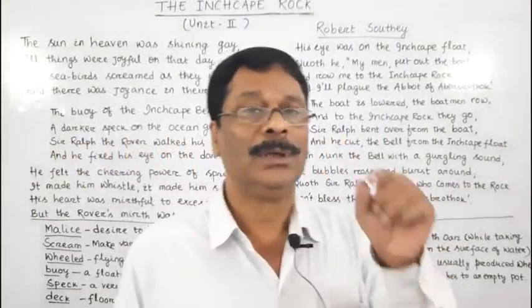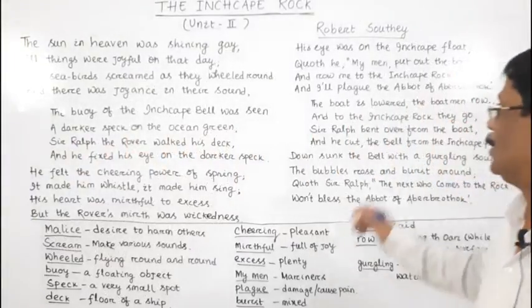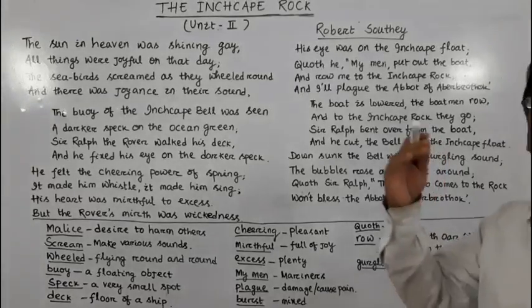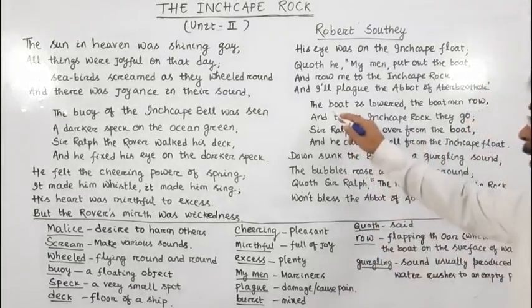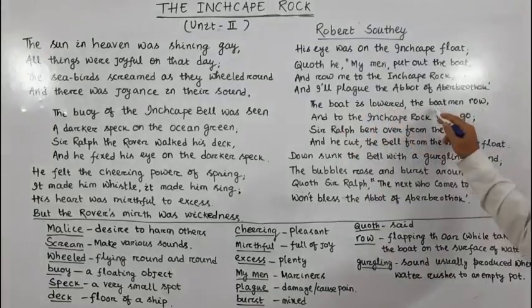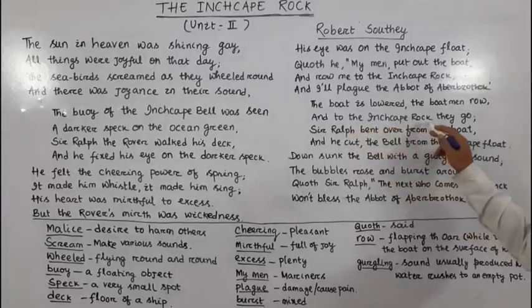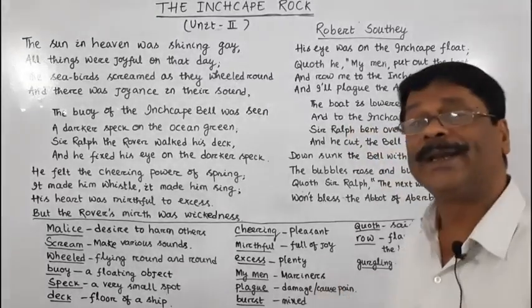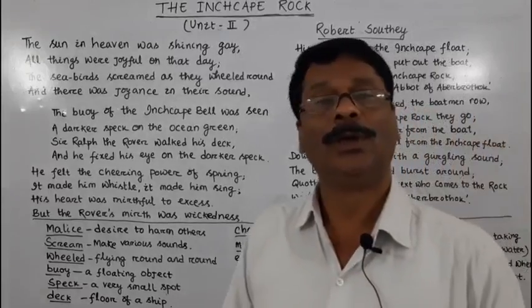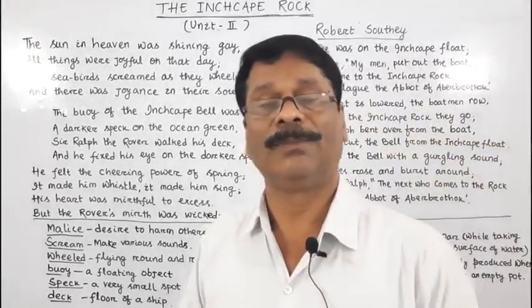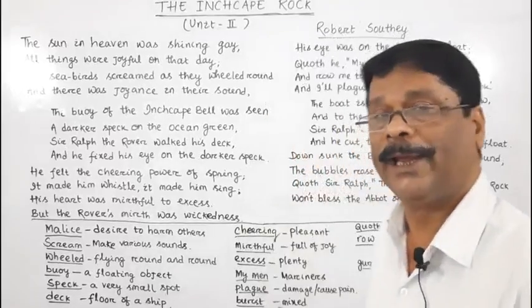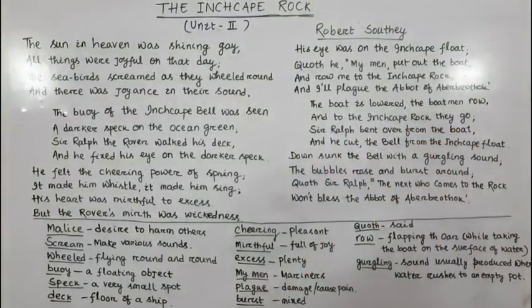And Sharal the rover was rowed to that Inchcape rock.